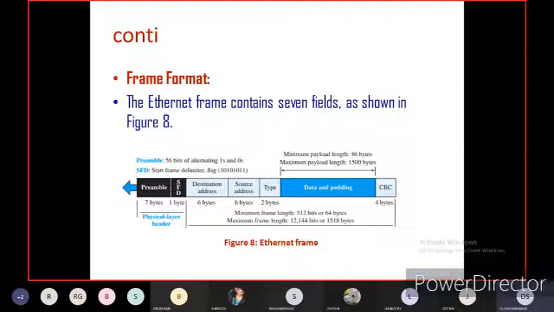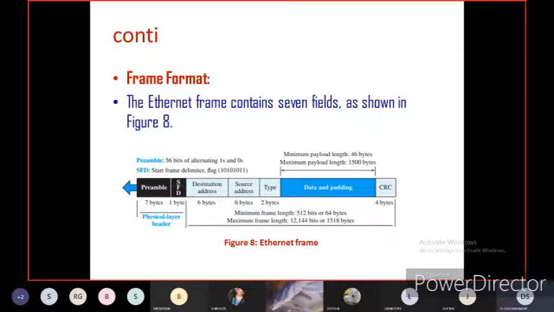So this is called the physical layer. Then the destination address of the frame format is 6 bytes, the source address is 6 bytes, the type is 2 bytes, and the maximum and minimum payload length is defined in data and padding. That is, minimum payload length is 46 bytes and maximum payload length is 1500 bytes.